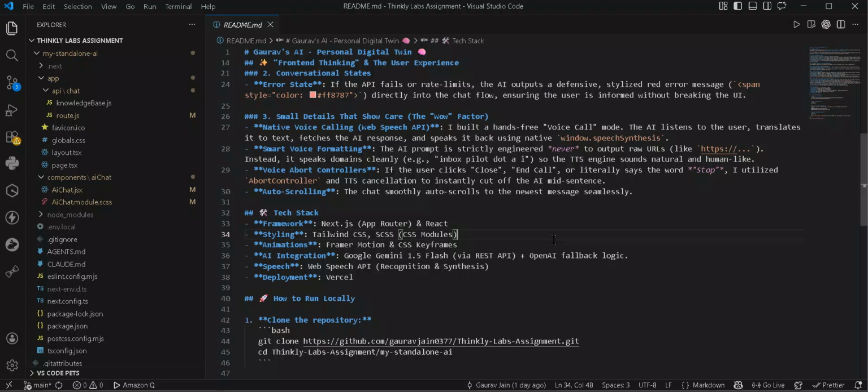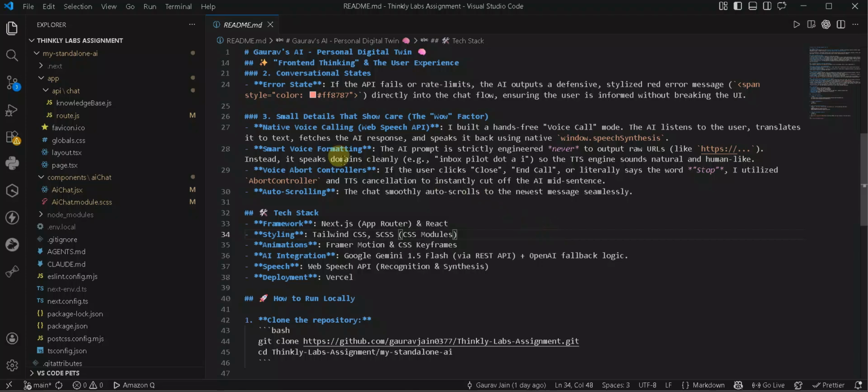Second, UI and UX is a differentiator. Thinkly Labs builds production-grade AI systems for enterprises. I wanted to show that I care about the experience around the AI, not just the AI call itself. The animations, the loading states, error handling, all of that matters in production. Third is real utility. This isn't a throwaway assignment. I will be using it in my portfolio itself.